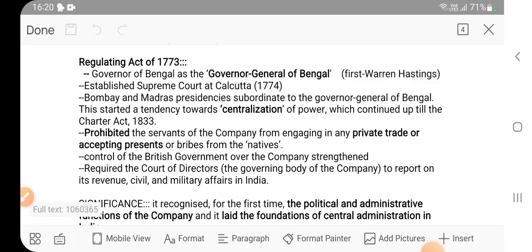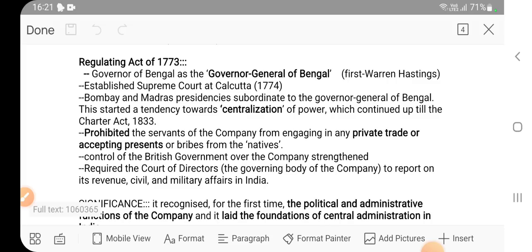He was given more powers than the other governors. Okay, so this was the reason, because the company started their wars from Bengal. They first defeated the Nawab of Bengal. If you remember the battles of Plassey and Buxar, they defeated the Nawabs. Sirajuddaula was defeated. The company took over. So the governor had more powers in the region of Bengal, because now the Nawab of Bengal was removed, so the company had direct control over Bengal. It was not the same in the other provinces. That's why the governor in Bengal was made superior to other governors.